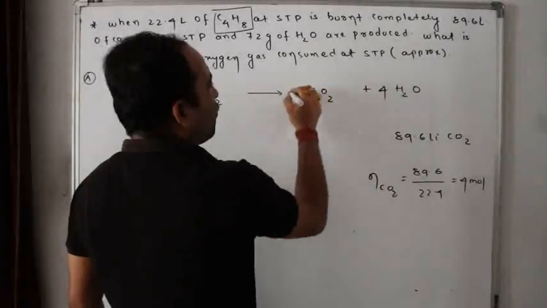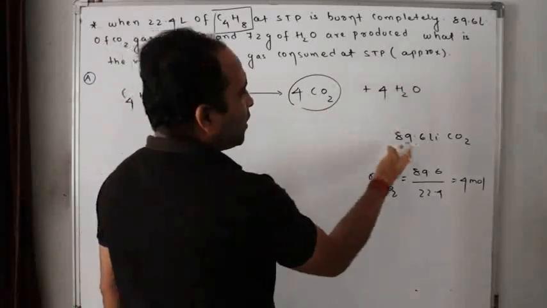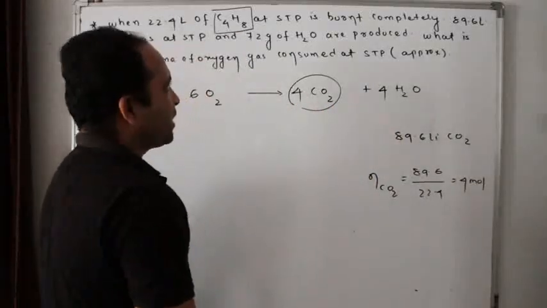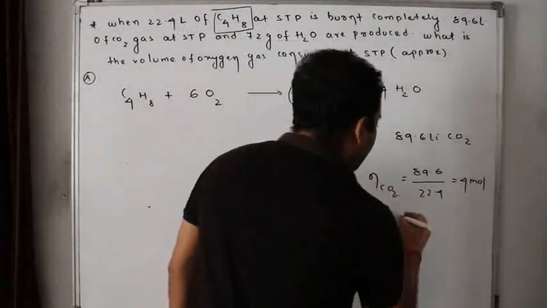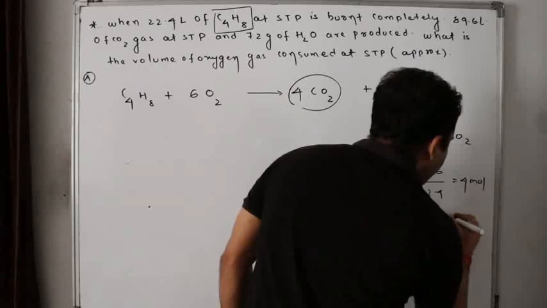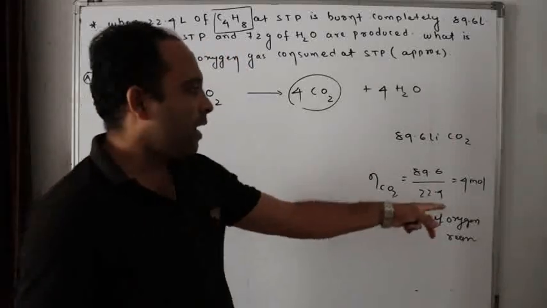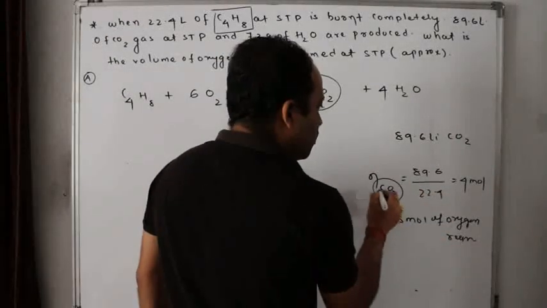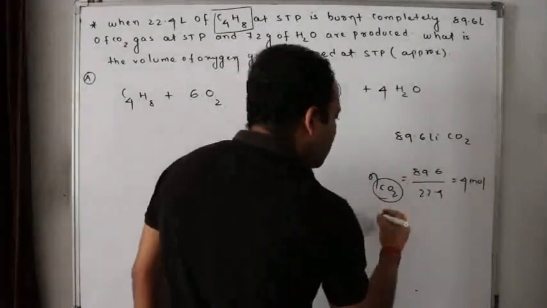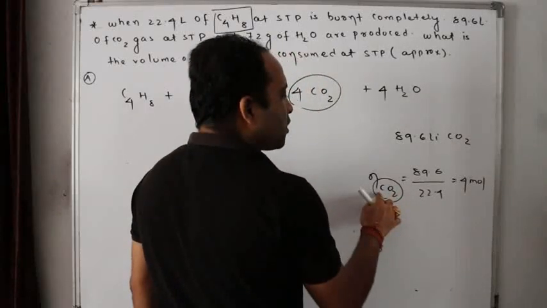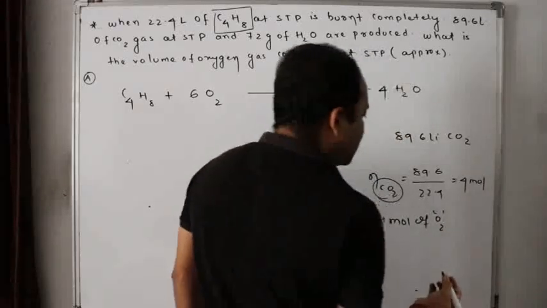For making 4 moles of carbon dioxide, how many moles of oxygen are required? So for 4 moles, approximately 8 moles of oxygen are required, isn't it? Why 8 moles? Sorry, in each mole, how many oxygen atoms are there? No, sorry, 8 moles of oxygen atoms. If I say it in molecules, then 4 moles of O2, isn't it?